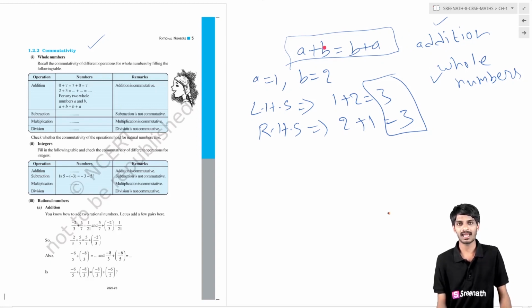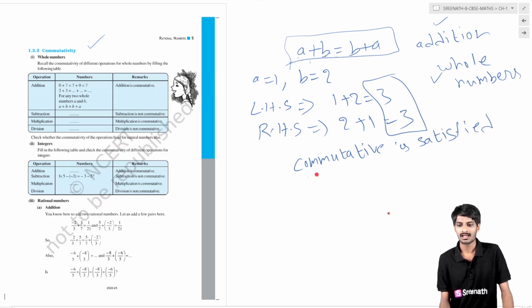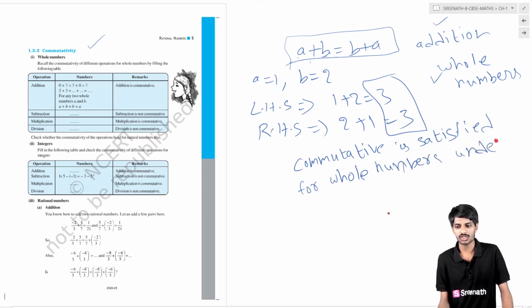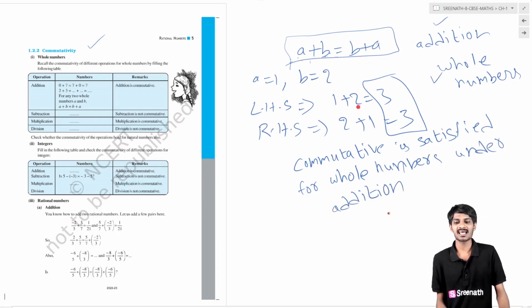If a plus b equals b plus a, where a and b are whole numbers and the operation between them is addition, then if these whole numbers are added and their places interchanged and added again, and you get the same result, then we say that commutativity is satisfied for whole numbers under the addition operation.